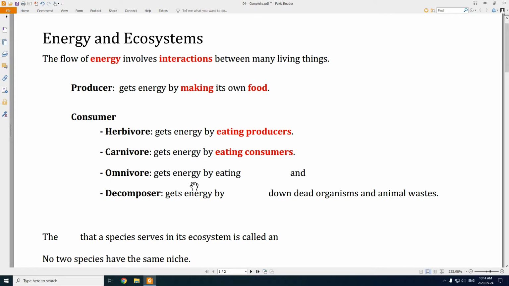Omnivore, these ones can get energy by eating either plants, producers, or other animals, other consumers. So for example, a bear is an omnivore. A bear will eat berries, but it would also eat a salmon, right? So it will eat plants and animals, and it can get energy in both of those ways.